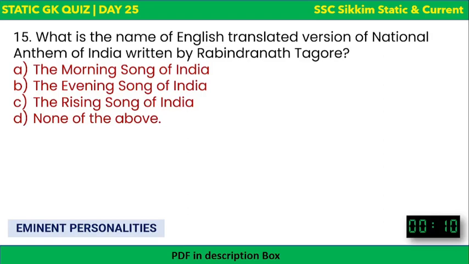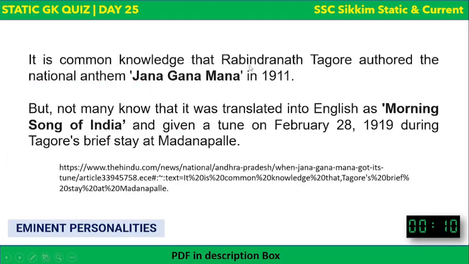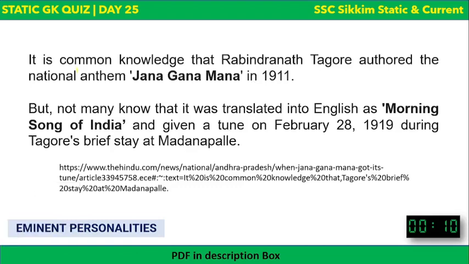Fine. Next question. What is the name of the English translated version of the National Anthem of India written by Rabindranath Tagore? The options are: the Morning Song of India, the Evening Song of India, the Rising Song of India, or none of the above. The correct answer is the Morning Song of India. It is common knowledge that Rabindranath Tagore authored our national anthem, Jana Gana Mana.